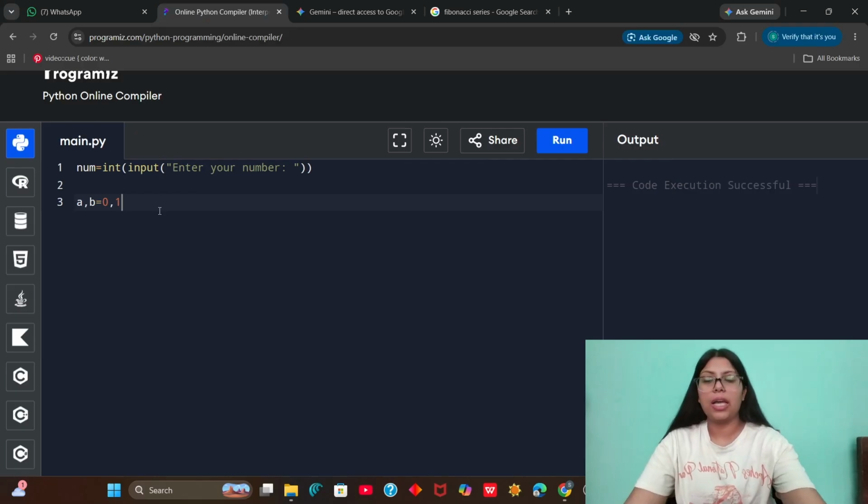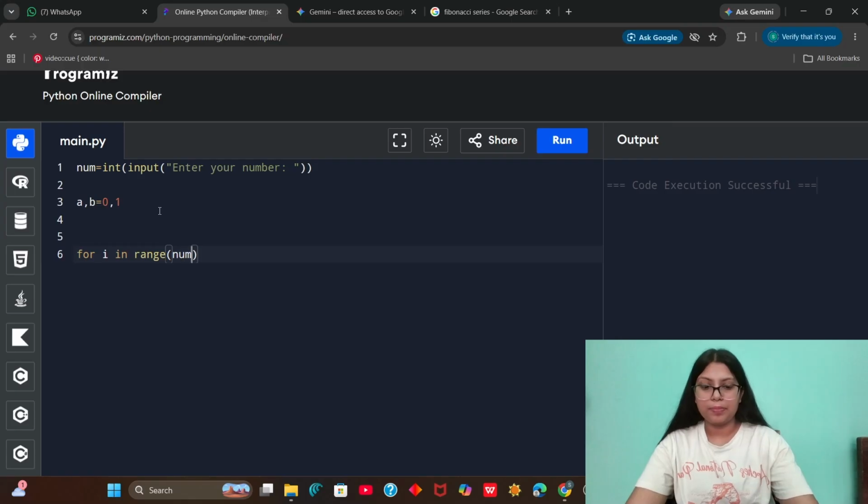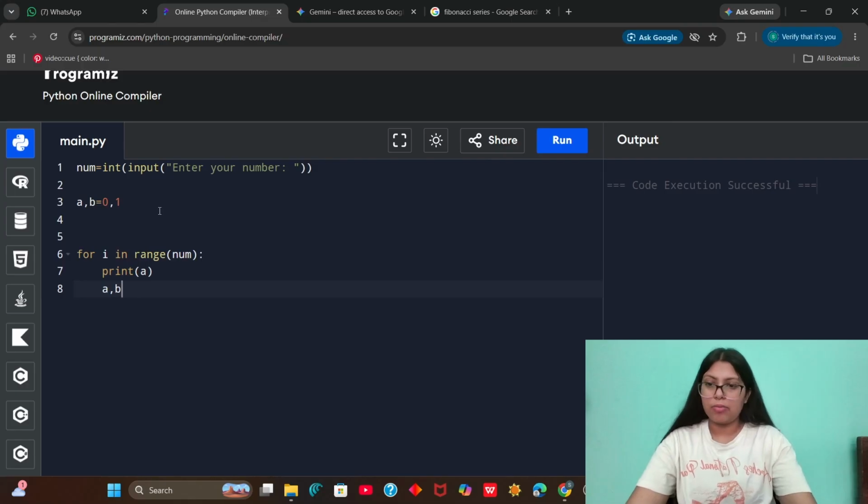I have to take A and B, that is 0 and 1. Now I have to run a loop for I in range. Now what we are going to do, we have to print A and we do this.